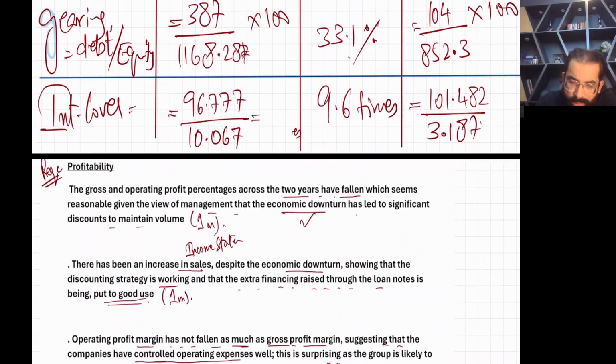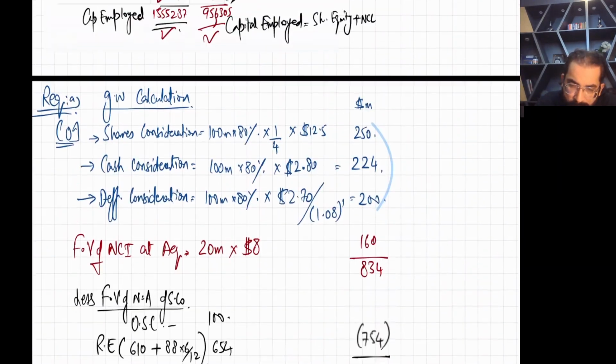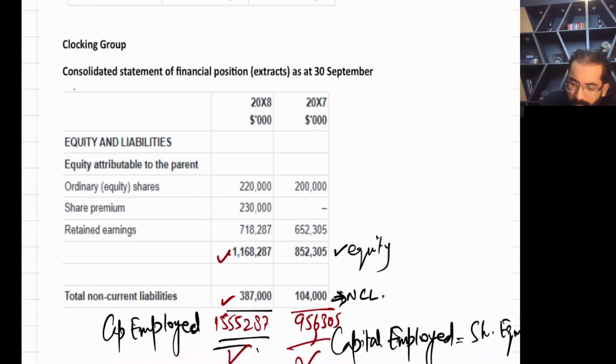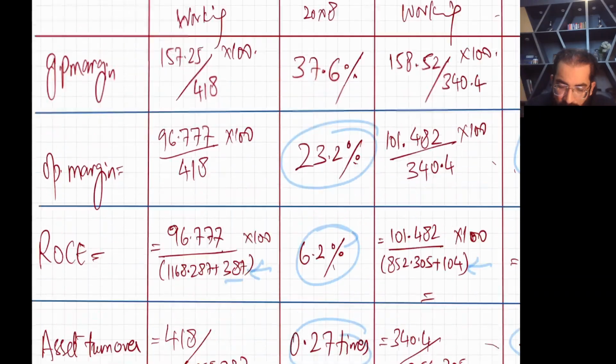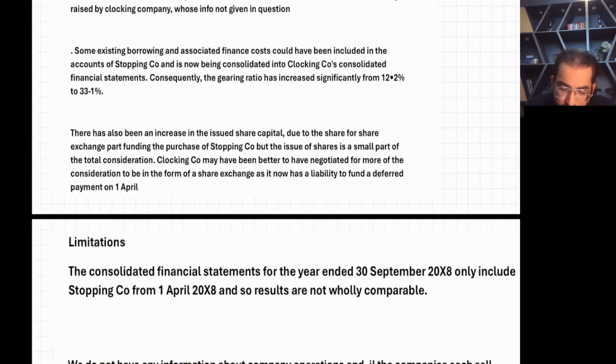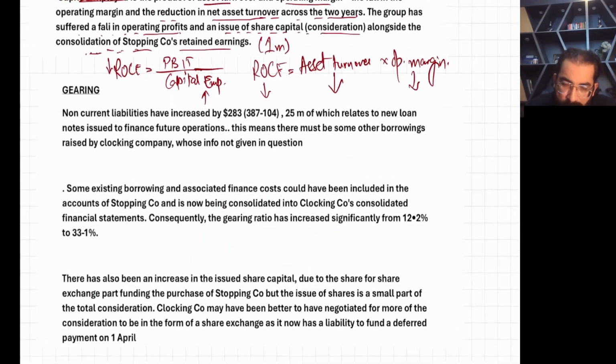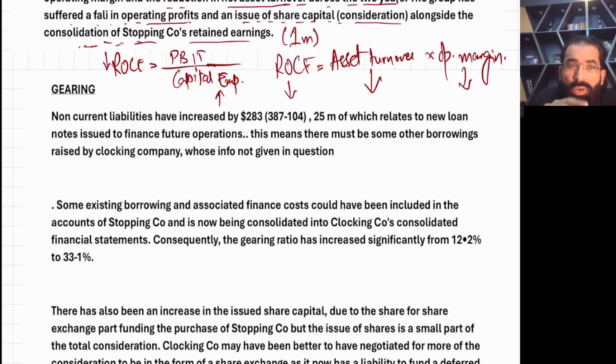Now gearing. See the question. Your non-current liability was previously 104 and it came up to 387. From 104 to 387, it's a big change in loans. Non-current liabilities have increased by $283 million.